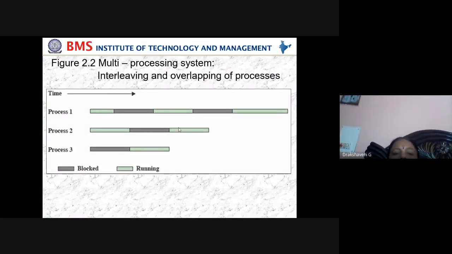So overlapping is happening in this multi-processing system. But in a single processing system, there was no overlapping. Switching was there, from one process to another process, but no overlapping. Whereas in multi-processing, there is overlapping between processes taking place. Because of this overlapping, we will come to some problems.